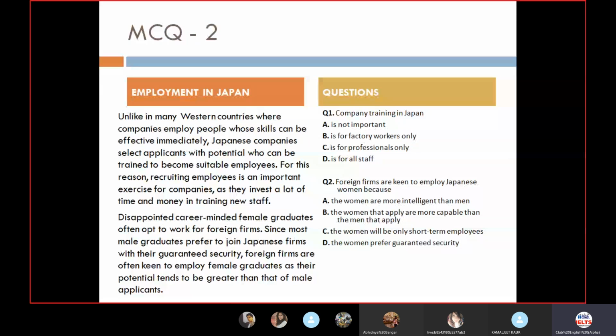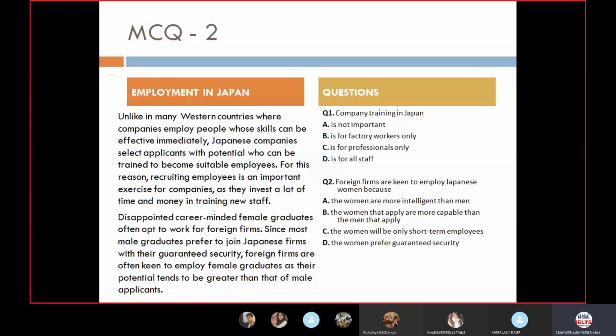Read the question, question number 1. Company training in Japan. So we are going to talk about company training in Japan. Moving further, Japanese companies select applicants with potential who can be trained to become suitable employees. So we are talking about those people who are trainable, and we are avoiding those who are not trainable. They select applicants who are trainable and can become good employees. For this reason, recruiting employees is an important exercise for companies as they invest a lot of time and money in training new staff.